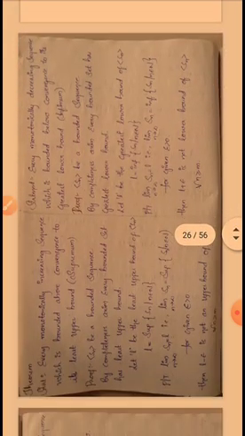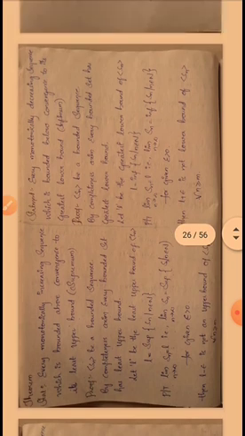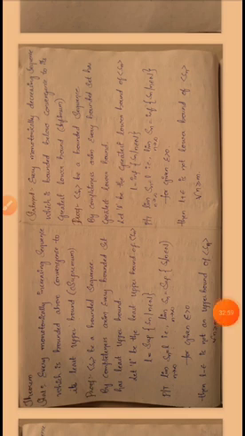Once again, see here. First of all, every monotonically increasing sequence which is bounded above converges to its least upper bound, and we have to prove it. ఓకేనా, ఎవ్రీ monotonically increasing sequence which is bounded above అనేది converges to its least upper bound అని prove చేయాలంటే, first of all let the sequence Sn be a bounded sequence. But by the completeness axiom we know that every bounded set has a least upper bound.